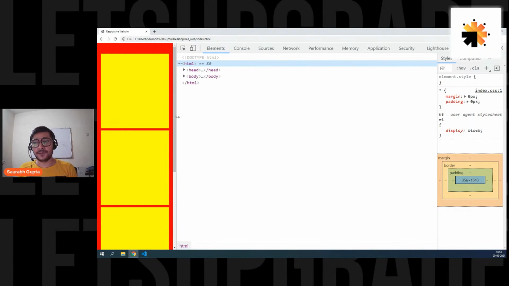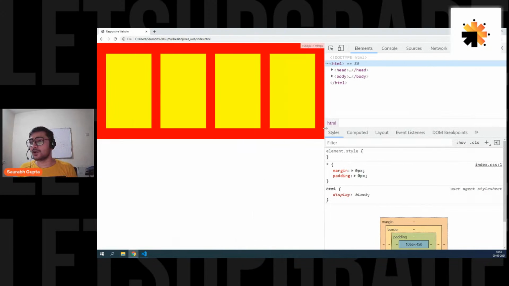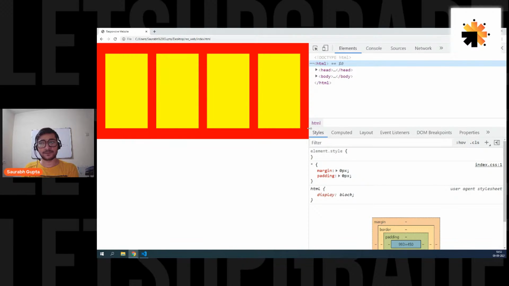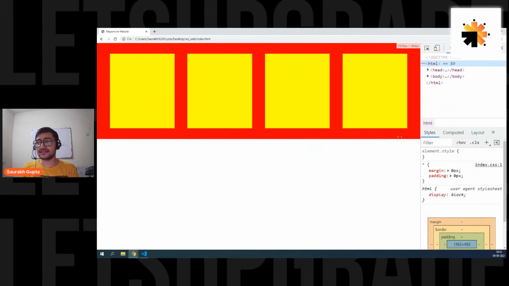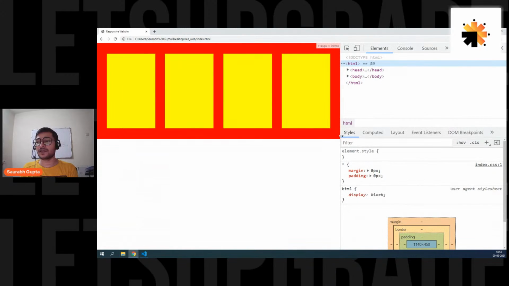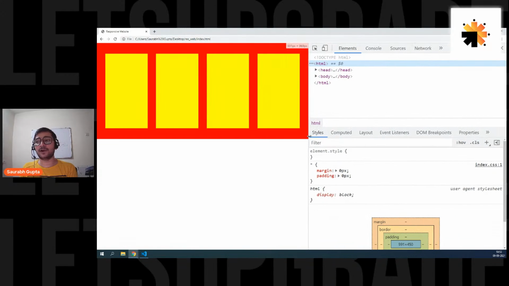Now you guys help me. Let's say we are at 1024. Now this is the tablet size. This is desktop size, this is mobile size, and let's say this is tablet size. And for tablet, what I want is two in a row. What can I do, guys? For tablet, I want two in a row.